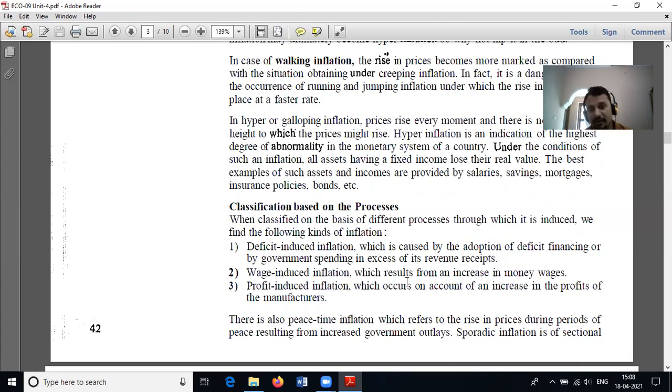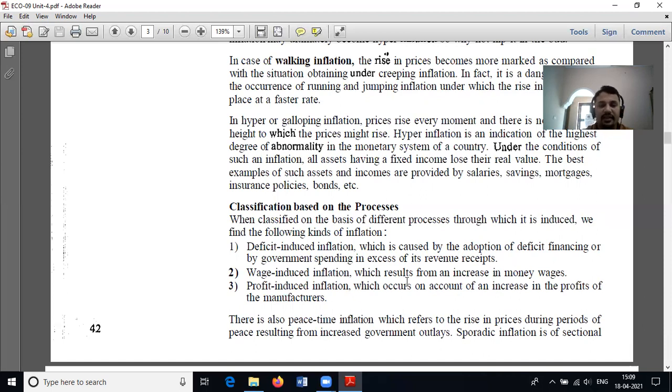That means the government expenditure is more than its revenue. For example, the government spends 100 crore rupees, but the revenue income is only 40, 50, or 60 crore. Inflation caused by this type of practice is called deficit induced inflation.